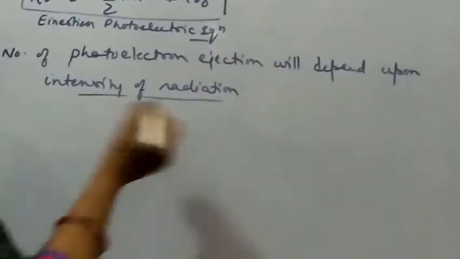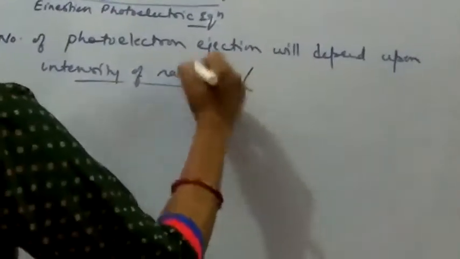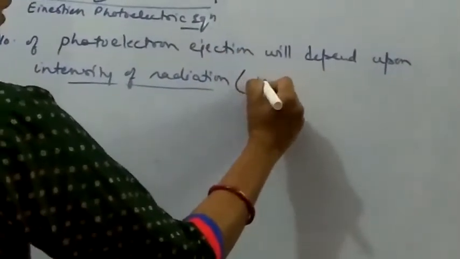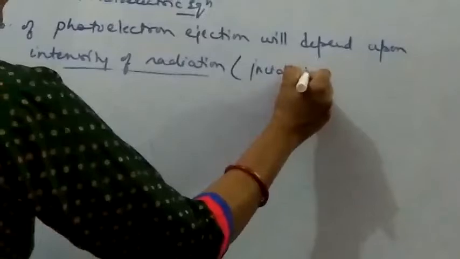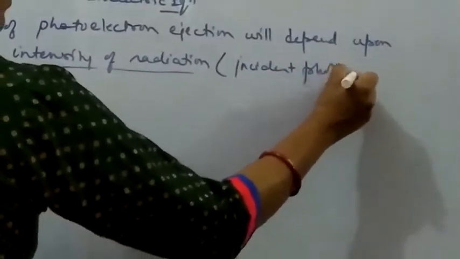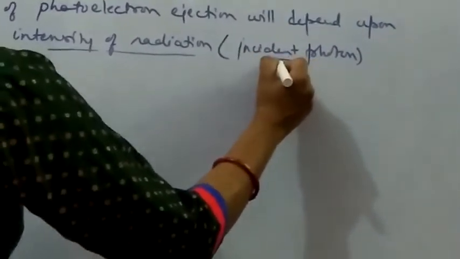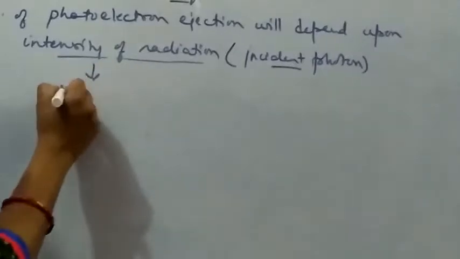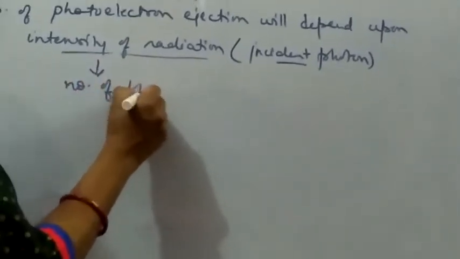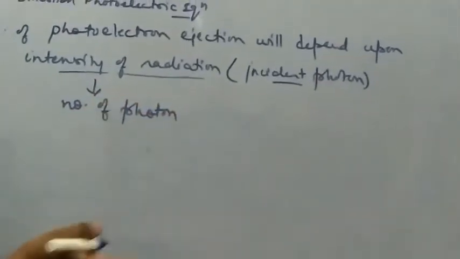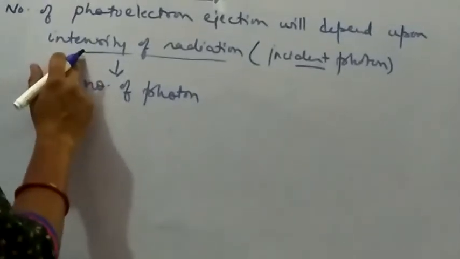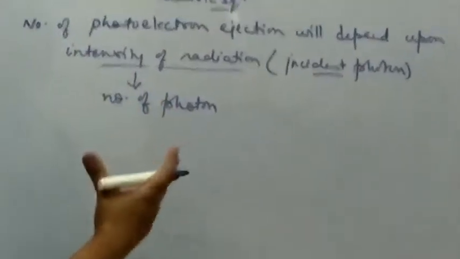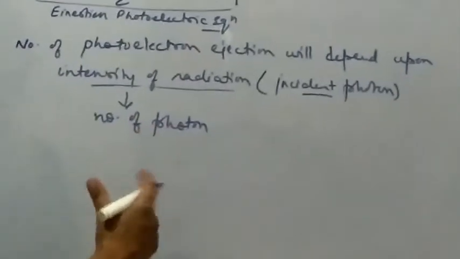Here, intensity of radiation means incident radiation. In terms of Einstein, he considered the incident photon. So students, if the incident photon intensity is more, that means the number of photons is more, because the brightness will be affected. Intensity means the brightness of the radiation. So brightness will be more when the photon particles are more.